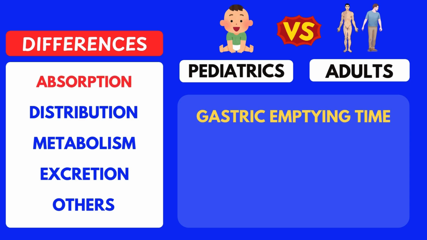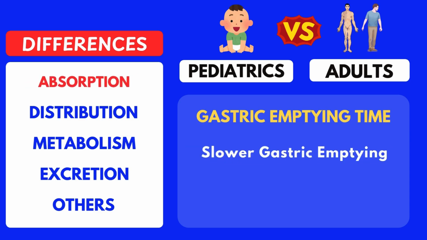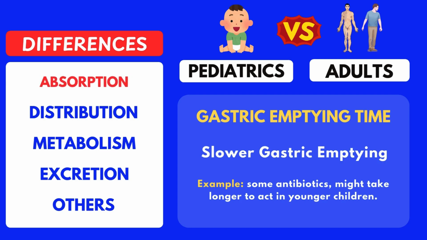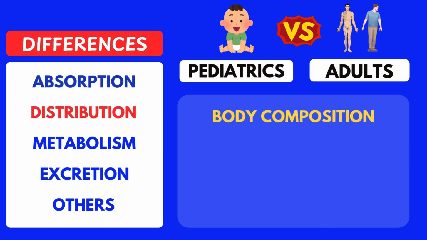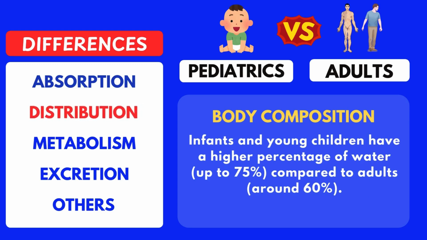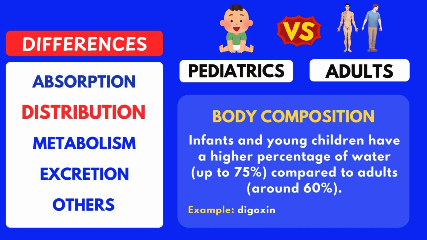Next, gastric emptying time. Infants have slower gastric emptying compared to adults. This means that drugs will take longer to pass through their stomachs and get absorbed. So, drugs that require quick absorption, like antibiotics, may take longer to start working in children. Next, body composition. Children, especially infants, have a much higher percentage of water in their bodies, up to 75% compared to 60% in adults. This affects how drugs are distributed. Medications that dissolve in water, like digoxin, are distributed differently in infants, so we need to adjust their dosage accordingly.